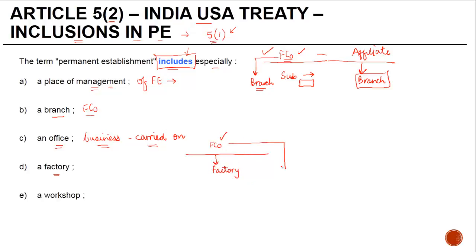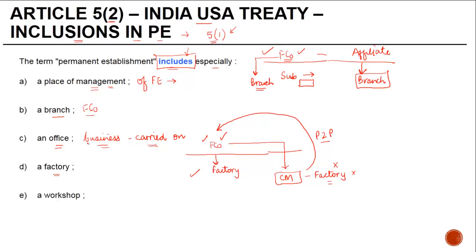However, if this foreign company engages a third party contract manufacturer, who, by the way, owns a factory, and he manufactures products for the foreign company and sells them on a principal to principal basis, this factory will not be treated as a PE of the foreign company unless the conditions relating to satisfaction of the PE are otherwise satisfied. Because this factory is not of the foreign company, this one is. This one is not.